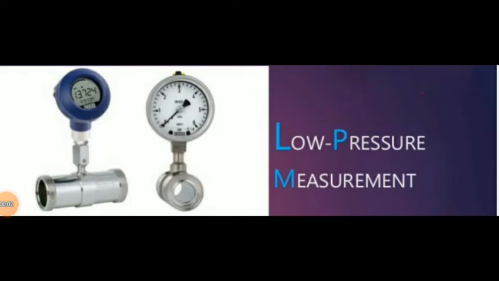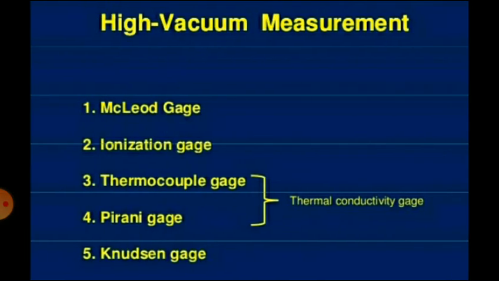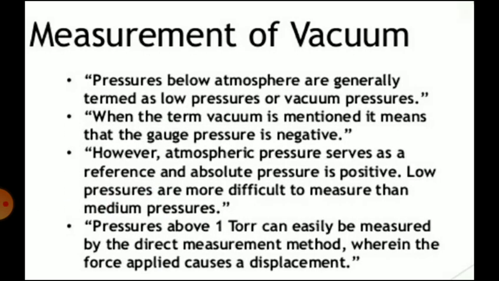Good morning. Today we will discuss the vacuum measurement, that is, low pressure measurement. Pressures below atmosphere are generally termed as low pressures or vacuum pressures. When the term vacuum is mentioned, it means that the gauge pressure is negative. However, atmospheric pressure serves as a reference and absolute pressure is positive.